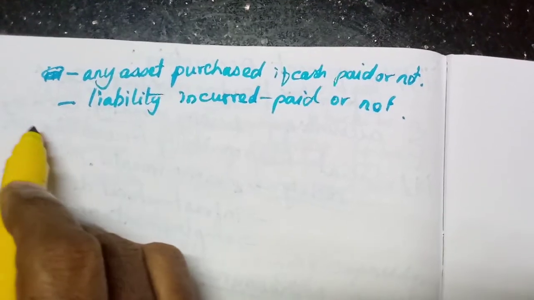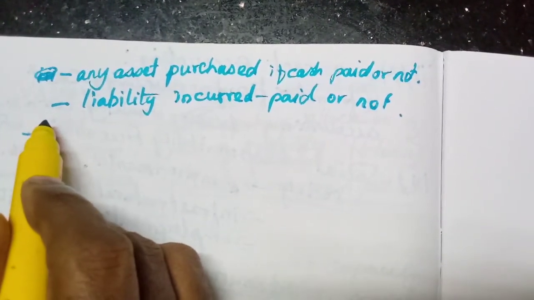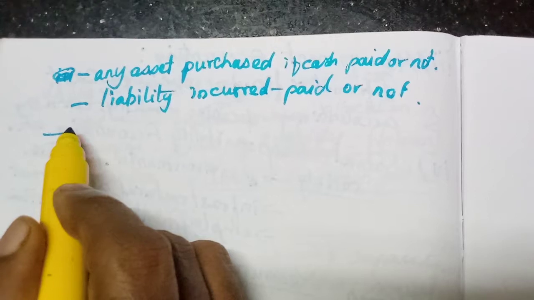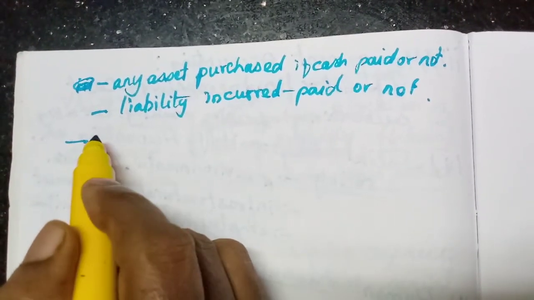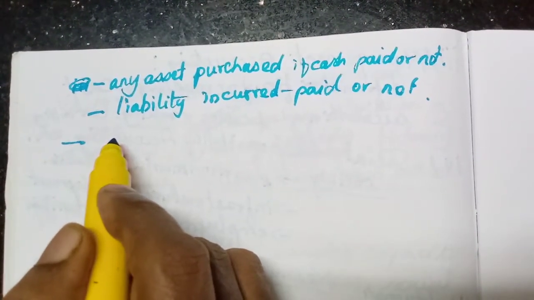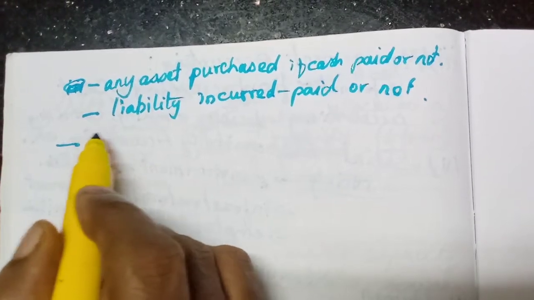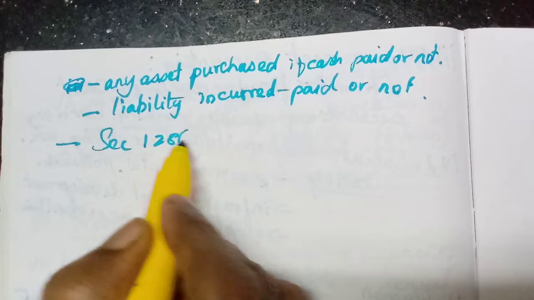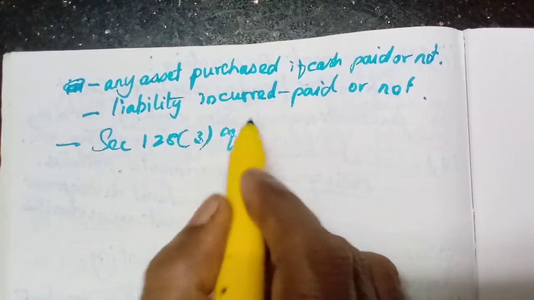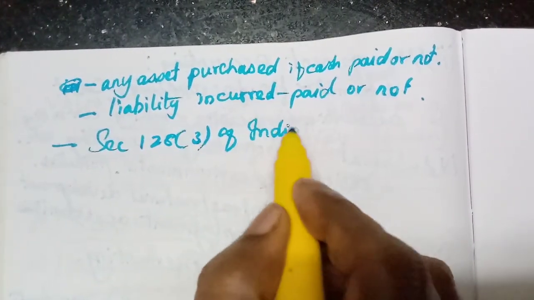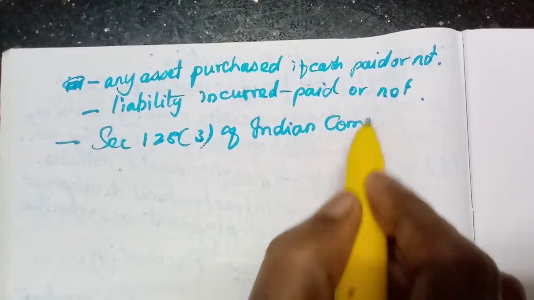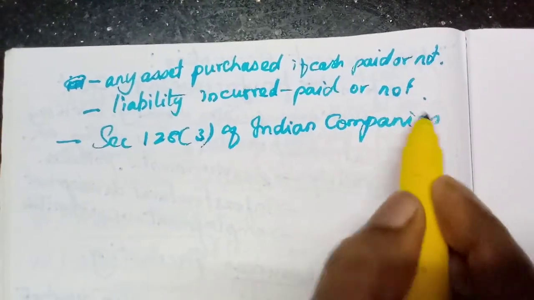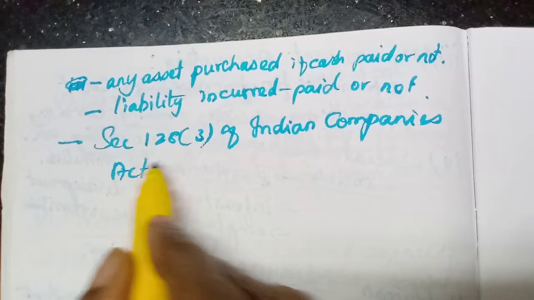This is the best method. Among the three bases, this accrual or mercantile basis is recommended by the Indian Companies Act under section 128(3) of the Companies Act 2013.